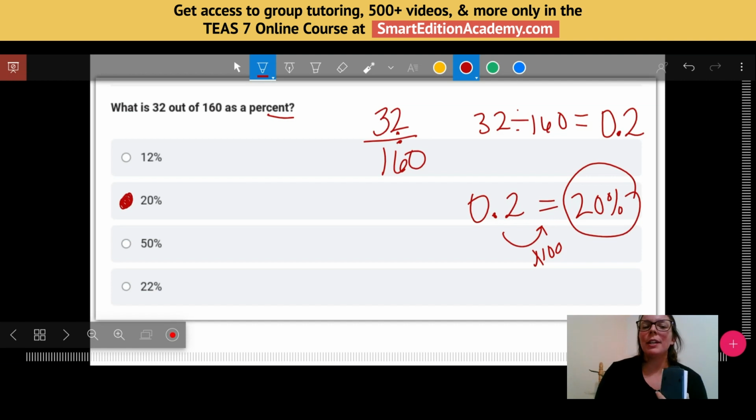But that would also allow me right off the bat to get rid of 12, because that seems quite low. And it's definitely not 50%, because that would have to be half of 160, which would be 80. So right off the bat, with just kind of thinking about what I know about numbers, I could get rid of 2 of these options as pretty unreasonable, and then just have to figure out if it's 20% or 22%. So that is another strategy as we're looking at multiple choice questions, to allow you to focus in on the answers that make sense and get rid of the ones that don't.